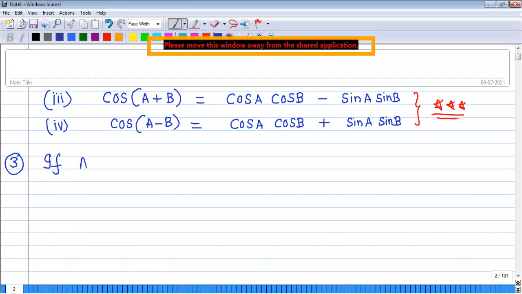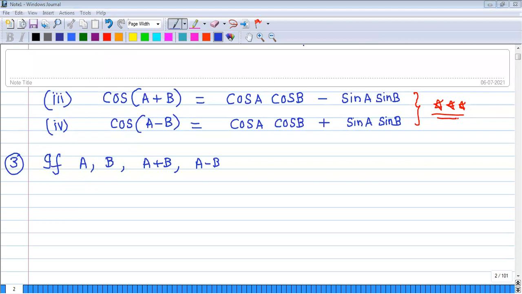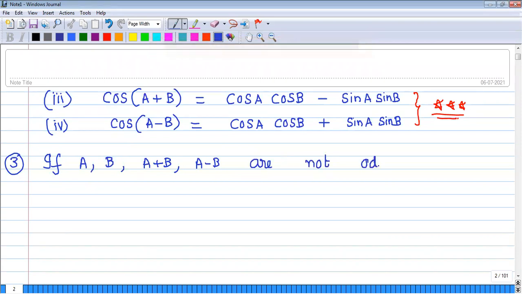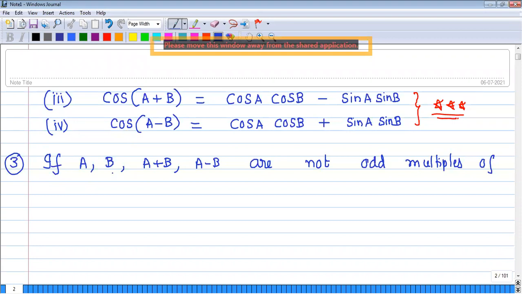If A, B and A plus B, A minus B, because A plus B and A minus B are the compound angles formed with the help of A, B, are not odd multiples of pi by 2, then